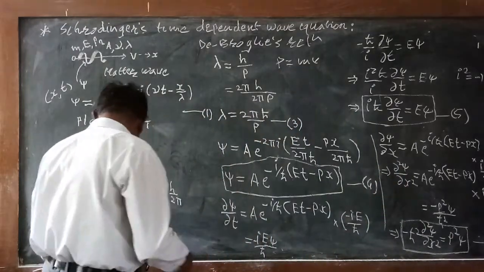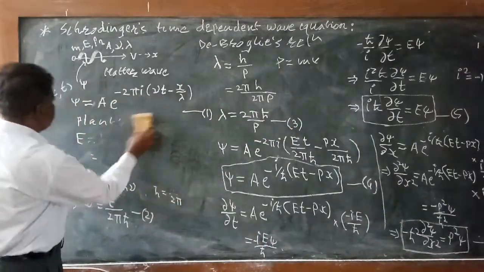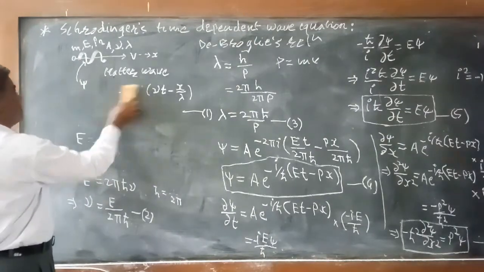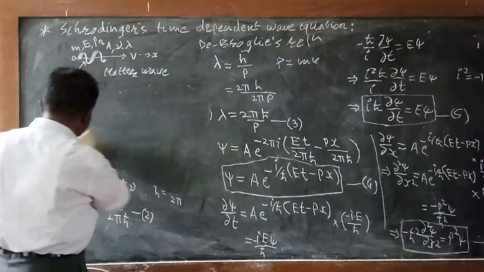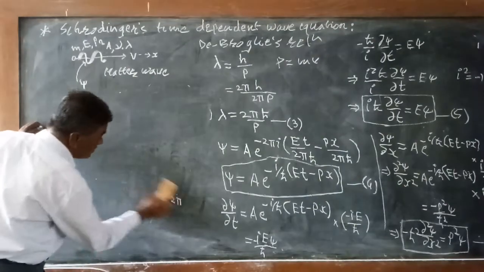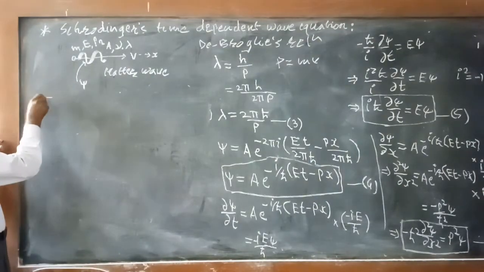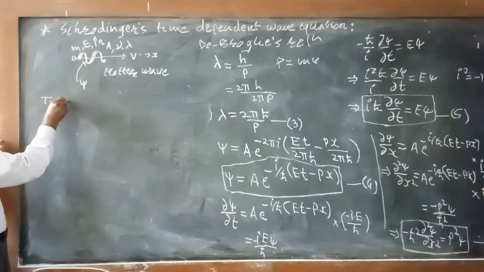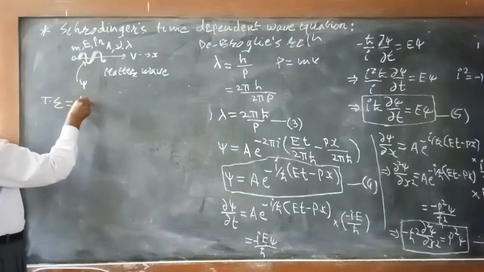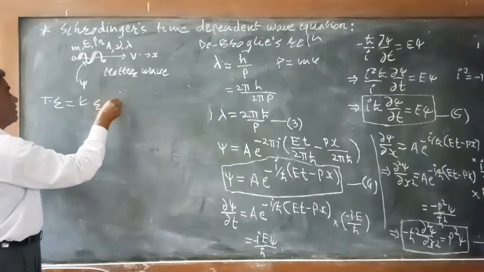Now recall the total energy of the particle. We know the total energy of the particle is the sum of the kinetic energy plus the potential energy.